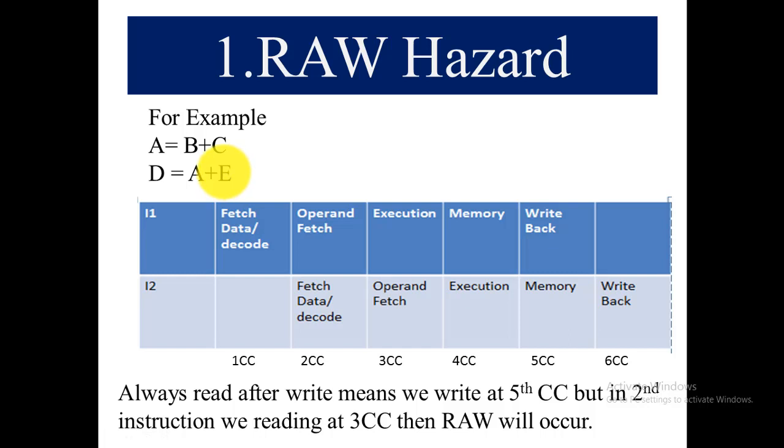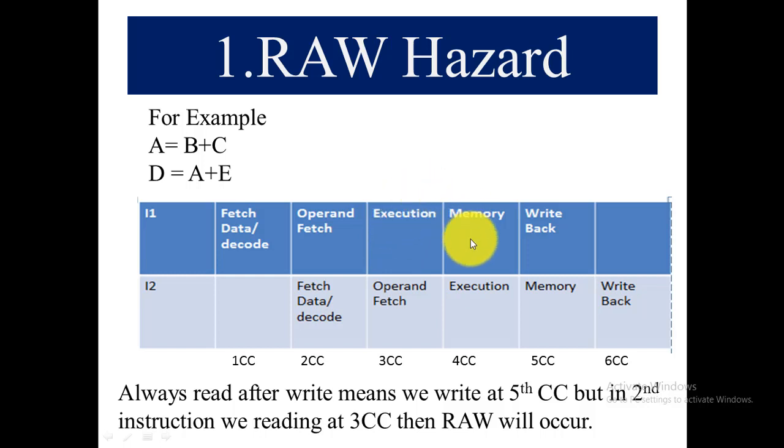Let's understand it with the pipeline phase diagram scenario. So this is the first instruction. It will execute the first stage, that is instruction fetch and decode. Then operand fetch, where it will fetch the operand values of B and C. Then it will execute and perform the addition.